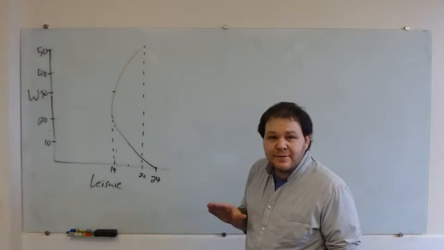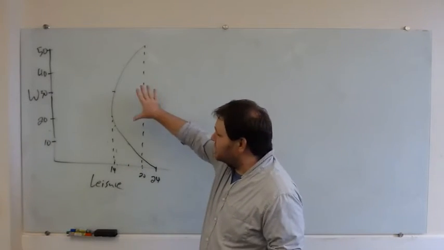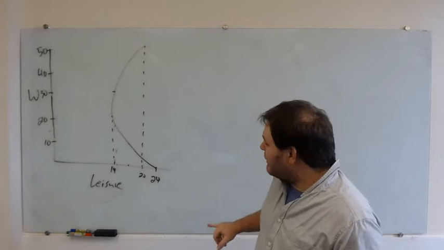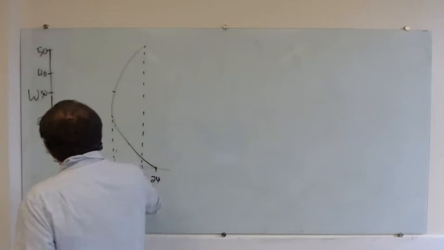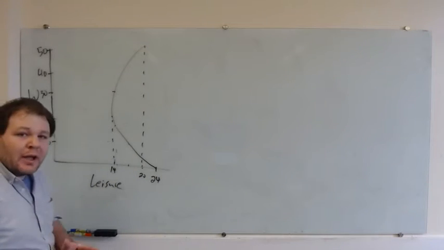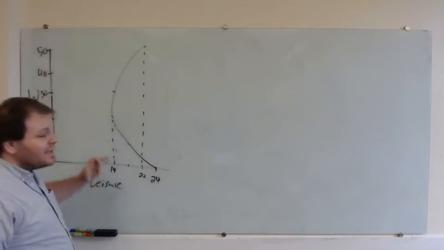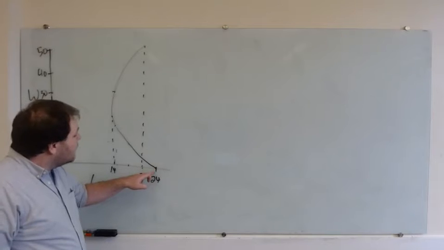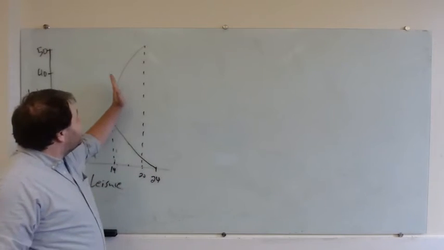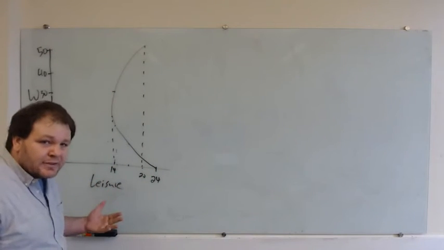Okay, so in the last video, we ended with a picture that looks something like this, right? Where we graphed our optimal choice of leisure as a function of our wage, and we argued that it should be decreasing. Our optimal choice of leisure should decrease as our wage increases from low levels of wage, but then it's going to increase as wage increases at high levels of wage.